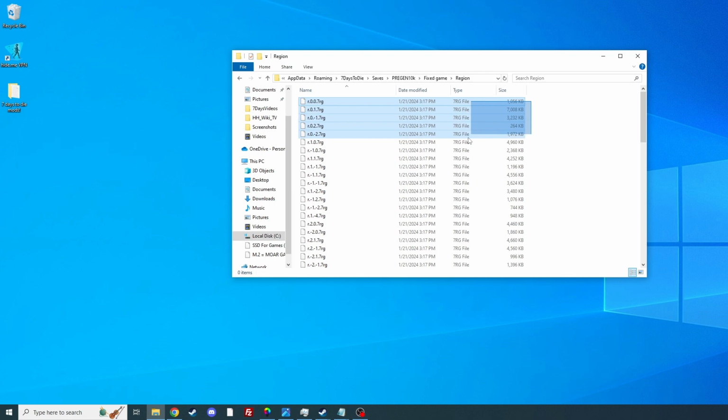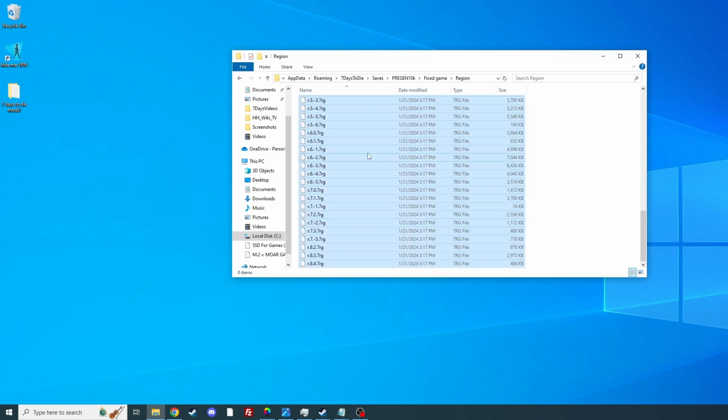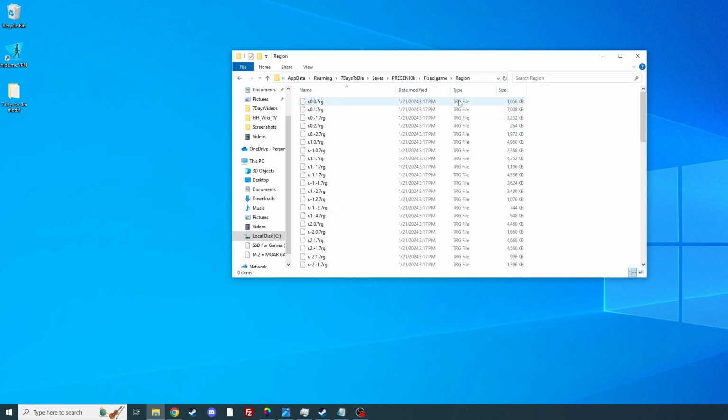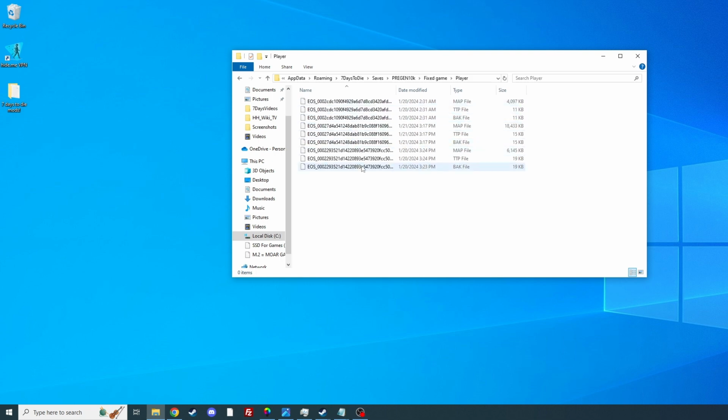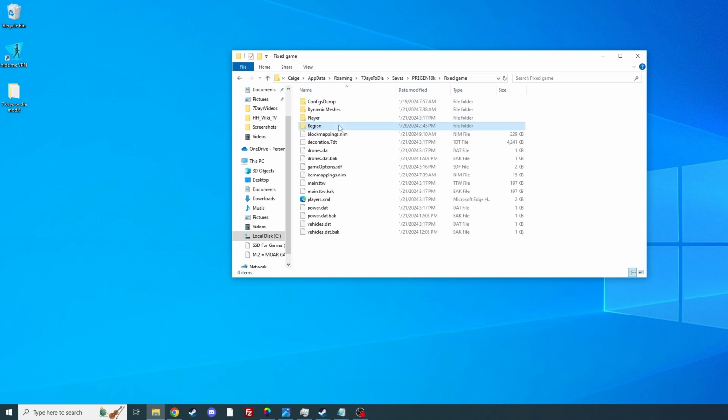That's as best as I know. I just know these are actual map files, and you need to back these up, because if you don't, you'll lose your base. If I just keep this, I can drop this save onto a fresh brand new map, and I'll start with whatever I had on that save. I can just make a new map, drop that save on there, and I'll be good.